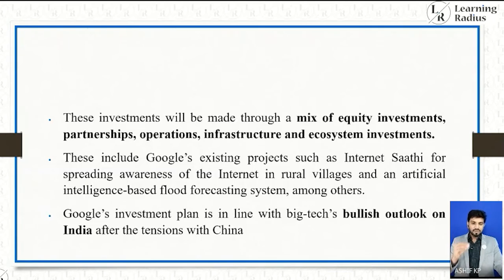investment. This includes Google's existing projects such as Internet Saathi for spreading awareness of the internet in rural villages, and an artificial intelligence-based flood forecasting system, among others. Google's investment plan is in line with big tech's bullish outlook on India after tension with China.